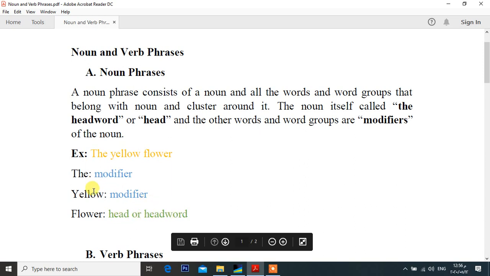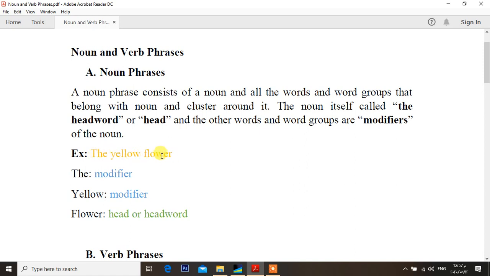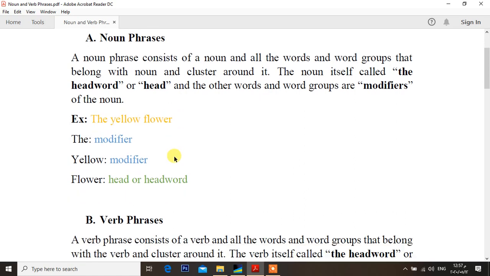So the and yellow are modifiers of the head, which is flower. So the yellow flower in general is regarded as a noun phrase.